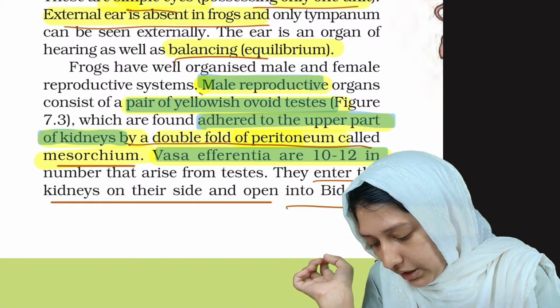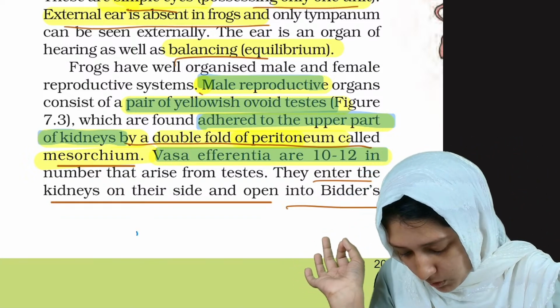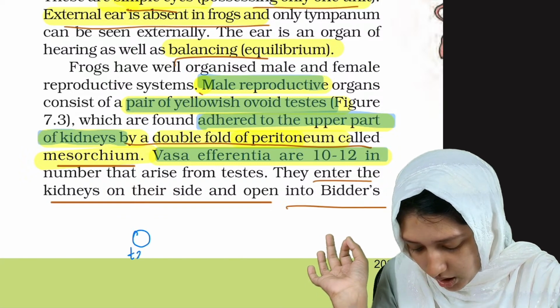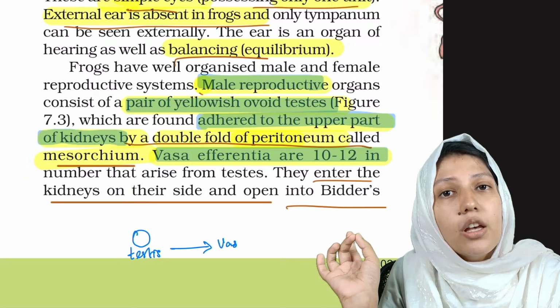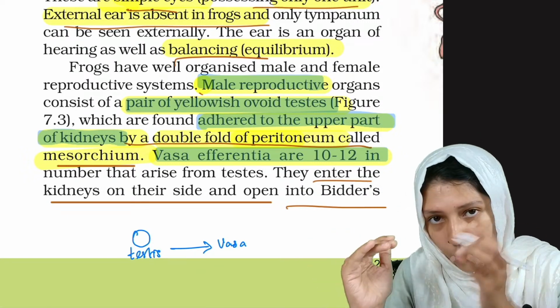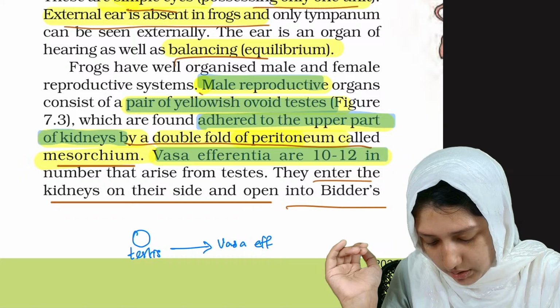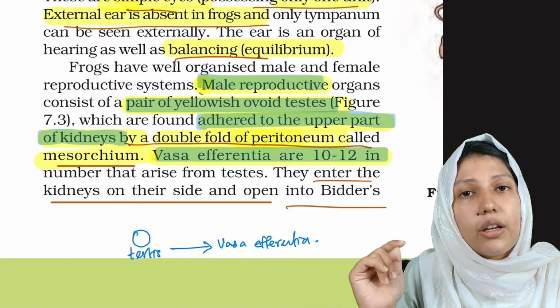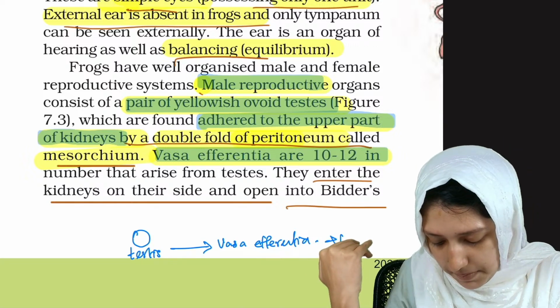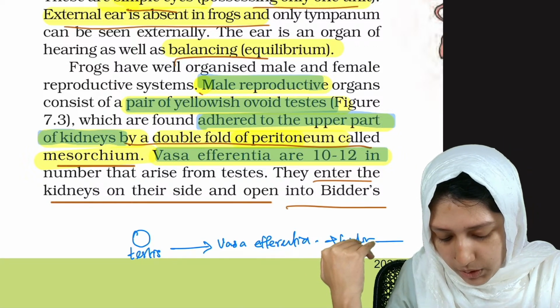So what will be the travelling of the sperms? The sperms will be produced inside the testis, and from the testis they will go through the vasa efferentia, which are the channels. From the vasa efferentia they enter the kidney on one side, and open into Bidder's canal.